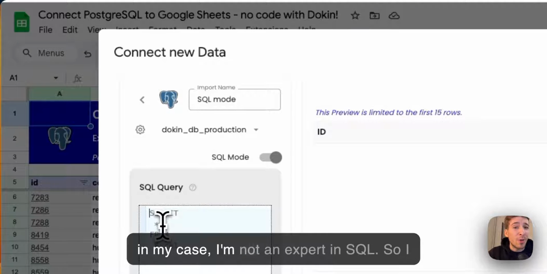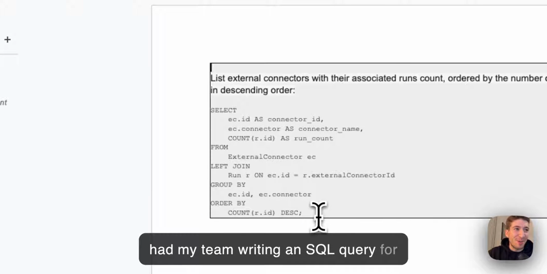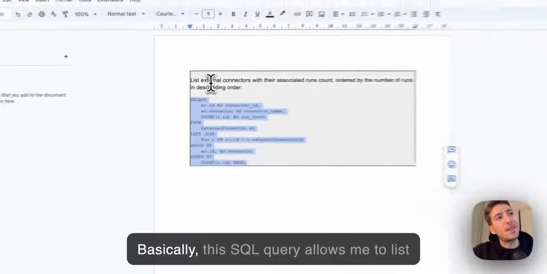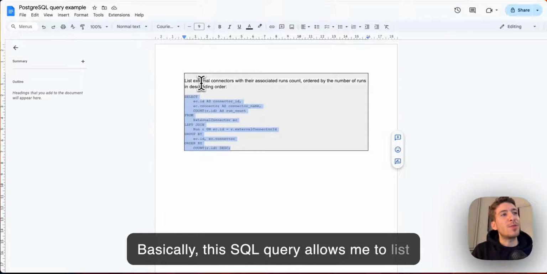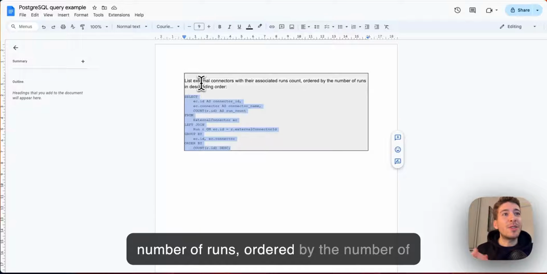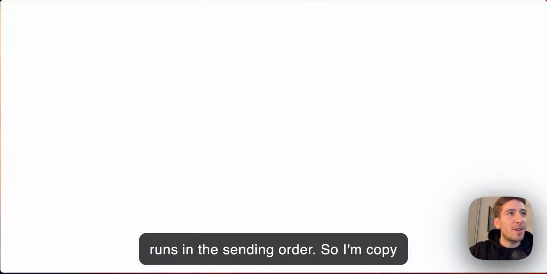So in my case, I'm not an expert in SQL, so I had my team writing an SQL query for me. And so I'm just copy pasting that. Basically, this SQL query allows me to list external connectors with the associated number of runs ordered by the number of runs in descending order. So I'm copy pasting that